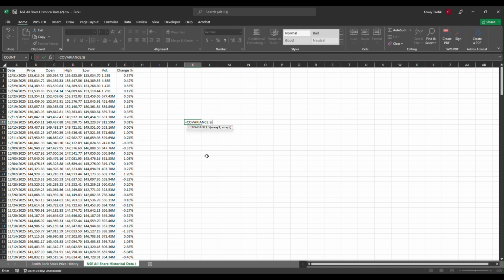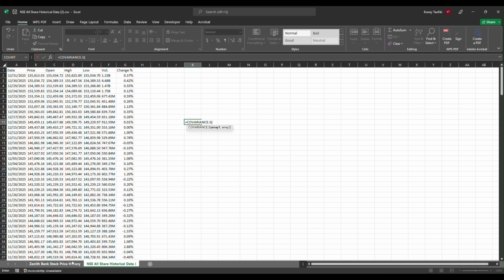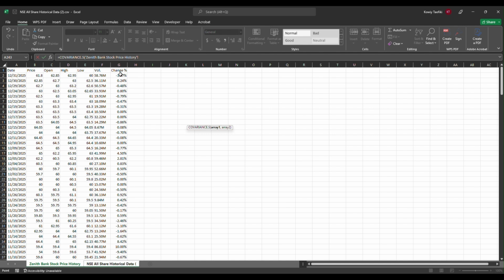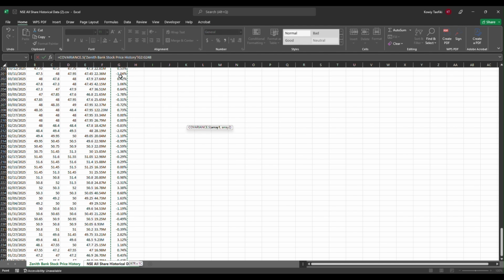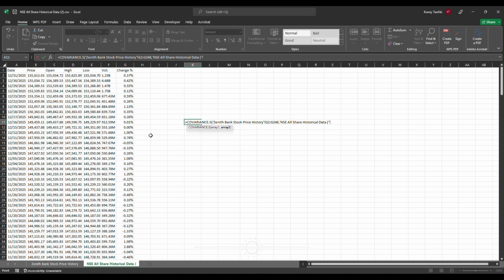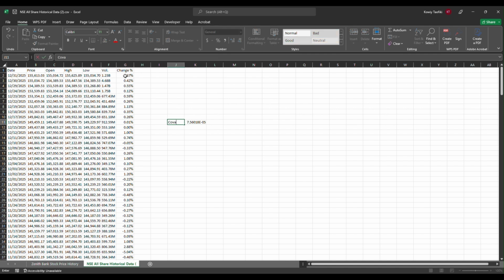So our first array, remember our formula: the returns of the asset in relation to the returns of the market. I'm just going to stick with the return of the asset first, which is the stock price of Zenith Bank. Go down to the returns, which is the changes, Control Shift Down, then comma. Then move down to the second parameter, which is the second array, the all share index, the changes there, Control Shift Down, then enter. So I have this as covariance.